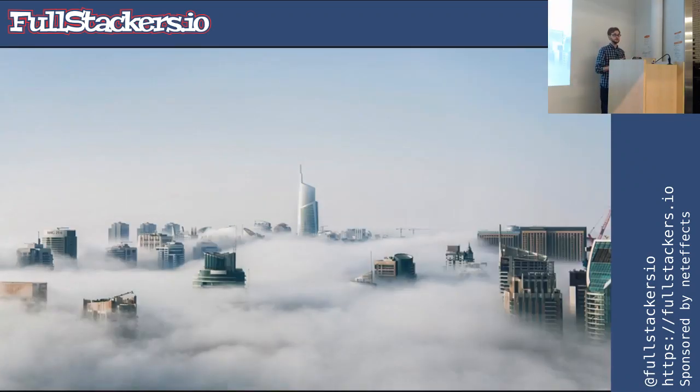If we focus back on text processing for a second, this is a very hard problem to solve. If we imagine that this is us above the clouds, every one of these buildings, every peak you see here is a different avenue for you to go down to try to learn how to do natural language processing. Should you try to get into all of these different things like neural nets? Should you do that first? Should you choose this algorithm or that? The problem you run into with machine learning in this case is when you pick one path, you'll keep going down there, and it might be hard to get back above the clouds.